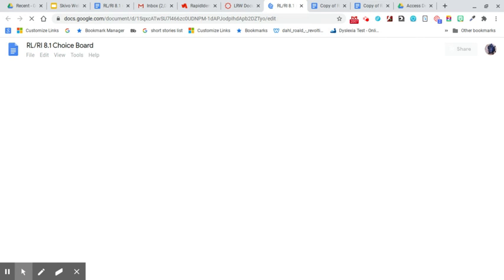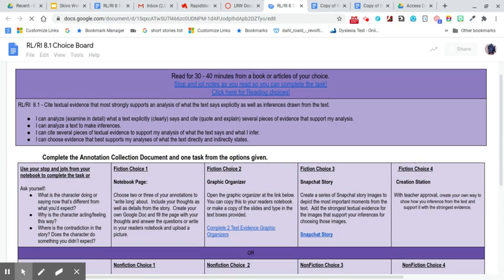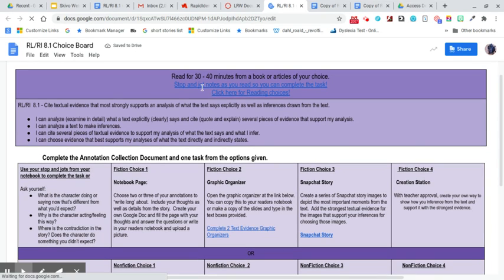You're going to click on that, and it'll ask you to make a copy, which I already have. And you're going to see this document here. This document is going to be very important to you. There's a lot of moving parts to it. So at the top, it says read for 30 to 40 minutes from a book or article of your choice. Then you're going to be doing some things down here. It says stop and jot notes as you read so you can complete the task.